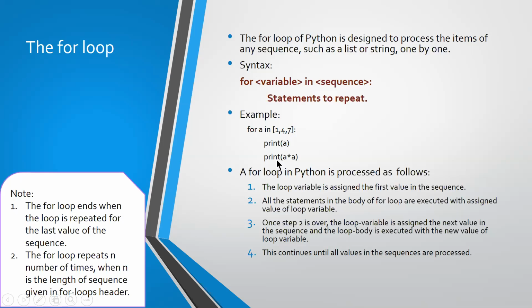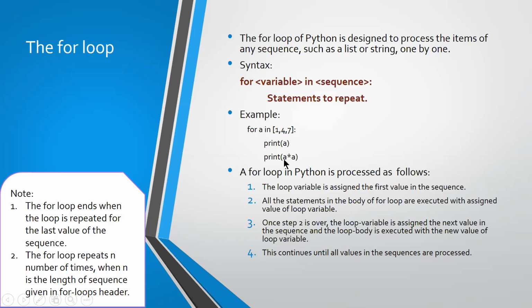So how will it execute? First, a will take the first element from the list. How does the for loop get executed? When we say for a in 1, 4, 7, a takes the first value from the list. What is the first value? It is 1. Now 1 will be present in a. With the value 1, it will come to the body of the loop. Now what is the value of a? 1. So when we say print a, 1 will be printed.